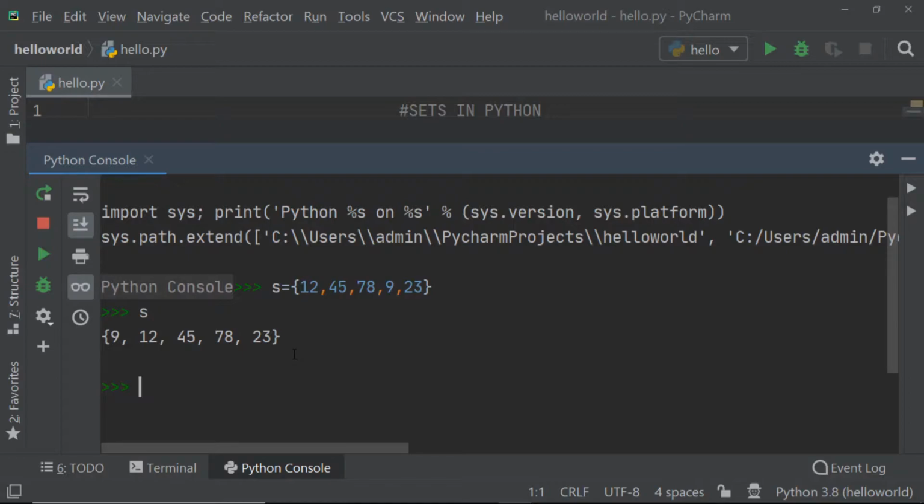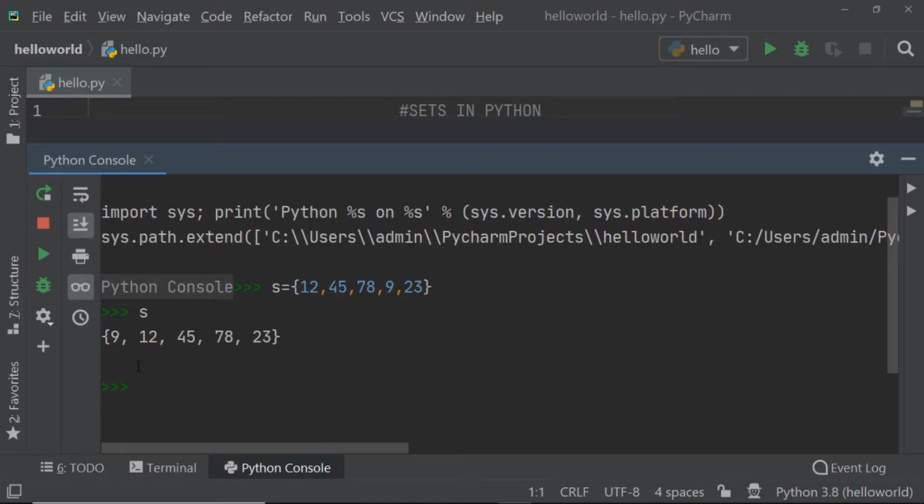But right now we have created a set here, and if you observe the created set, the numbers that we have given in the curly bracket are the same as those that have been created here. But if you observe the order, I have given the order as 12, 45, 78, 9 and 23, but I am getting a different order. Why? Because a set is a concept in which the order is not fixed. So we can say that a set is an unordered collection of elements.